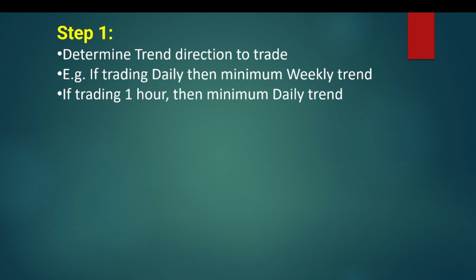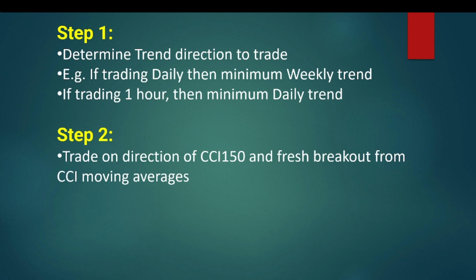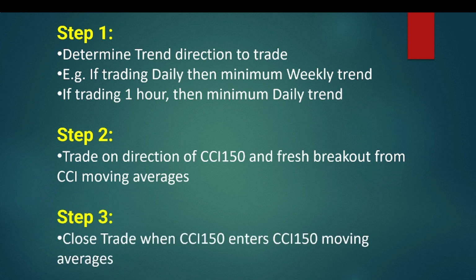We did go through a trading idea as well, and the main idea here is to trade in the direction of the larger time frame. So if you're trading on the daily, look at the weekly trend, and if you're trading on the intraday, like the 1 hour, 2 hour, etc., then you trade on the minimum of the daily trend. The next step is you look at the direction of the CCI 150 and you look for fresh breakouts from the moving averages. That's where you enter the trade, and you close the trade when the CCI 150 enters into those moving averages. Very simple.